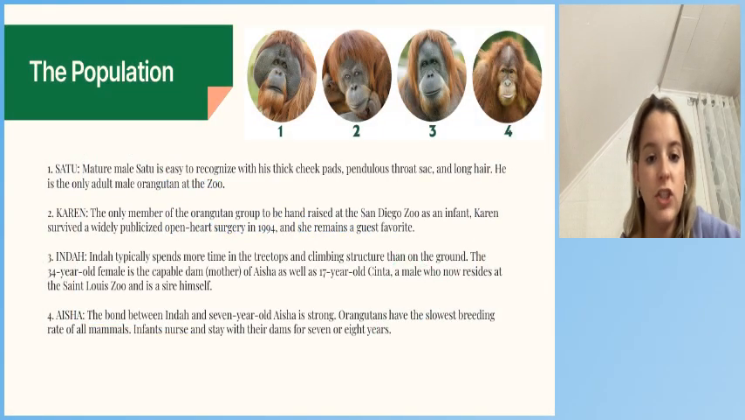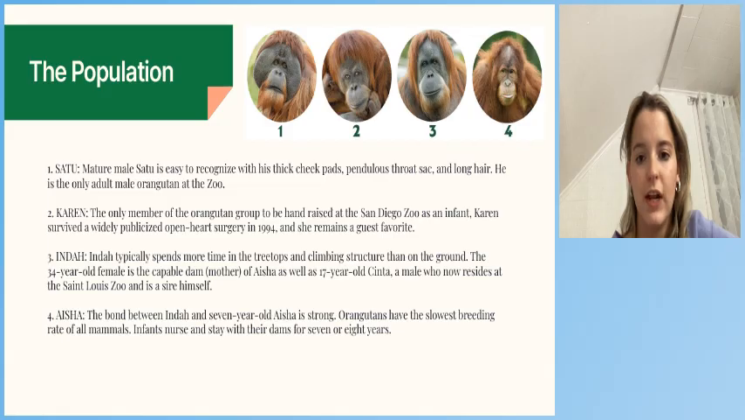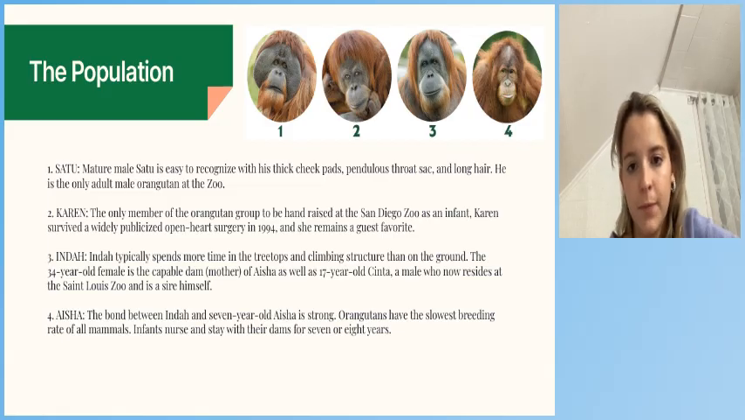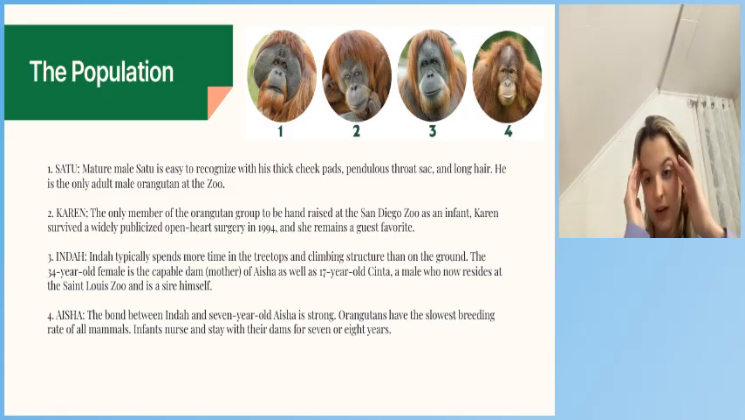This is the population. SAT2 is the mature male. SAT2 is easy to recognize with his thick cheek pads, pendulous throat sac, and long hair. He's the only adult male orangutan at the zoo. Karen is the only member of the orangutan group to be hand-raised at the San Diego Zoo as an infant. Karen survived a widely publicized open heart surgery, as I was saying before. You can tell her because she sort of has bangs.